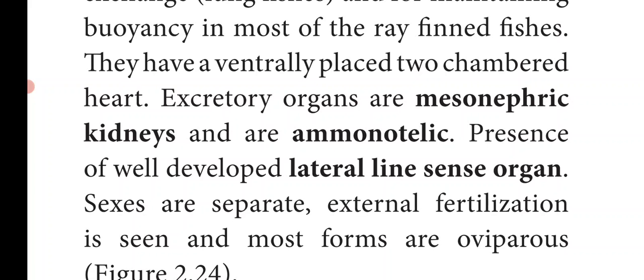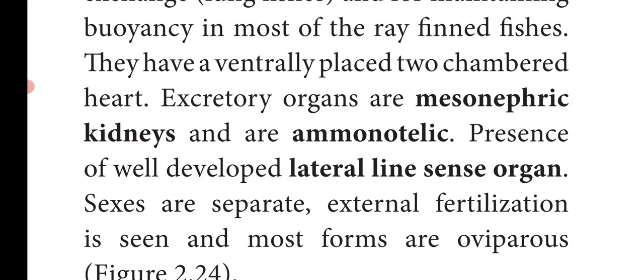What do you mean by ammonotelic? It means the excretory product of these fishes is ammonia. Most aquatic animals excrete ammonia as the excretory product, so they are ammonotelic. And there is the presence of well developed lateral line sense organs. You can see the lateral line on the fishes. It mainly acts as a sense organ, so even though fishes move in clusters, they don't clash with one another because of the lateral line sense organ.